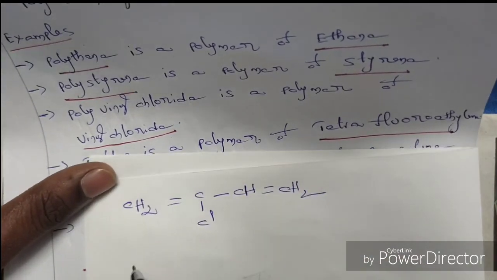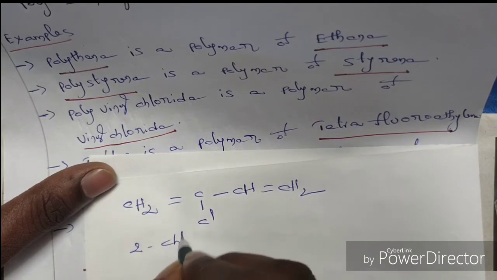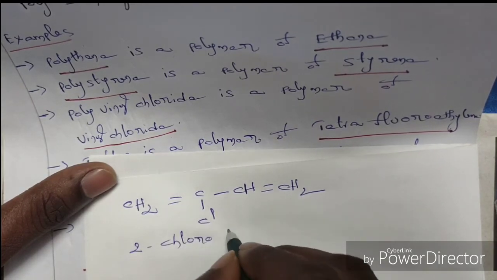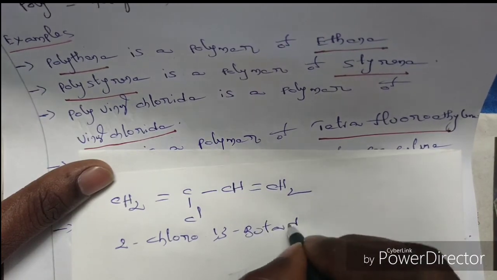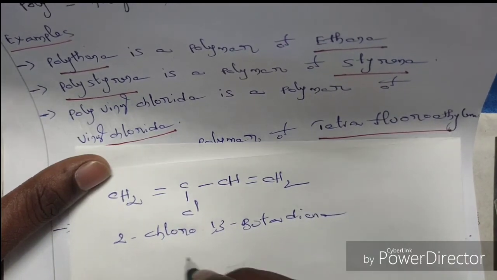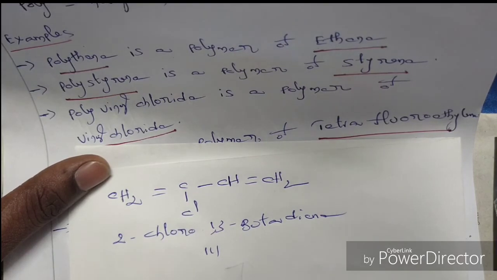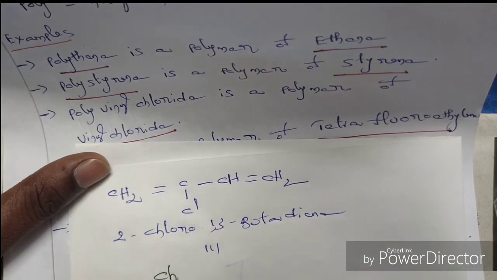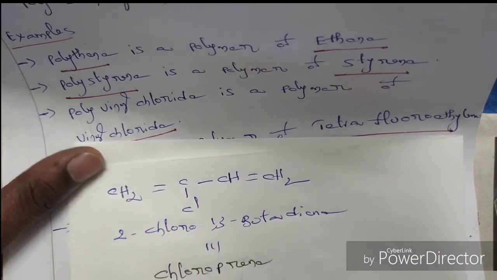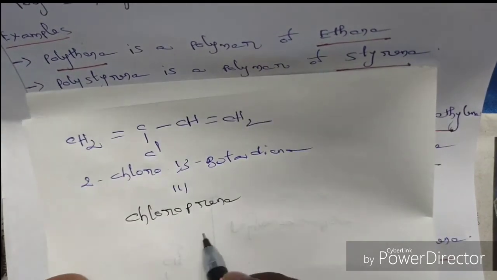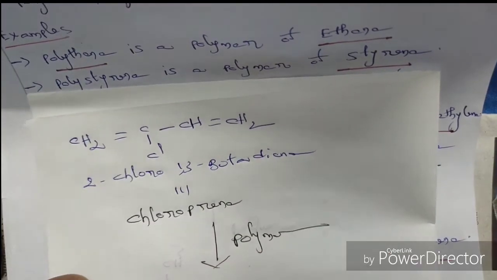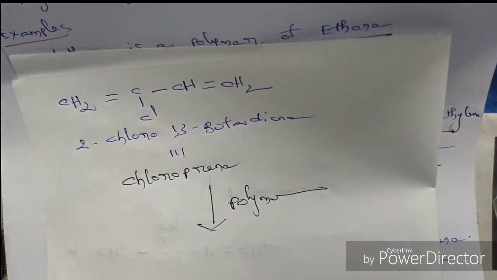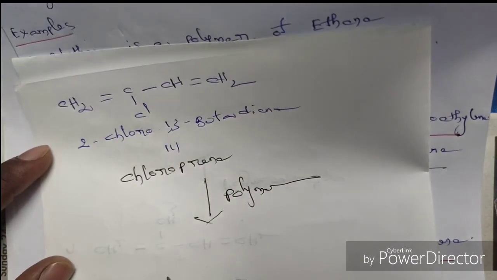It is called 2-chloro 1,3 butadiene, or chloroprene. On combination of several molecules of chloroprene, we get a macromolecule that is called neoprene.